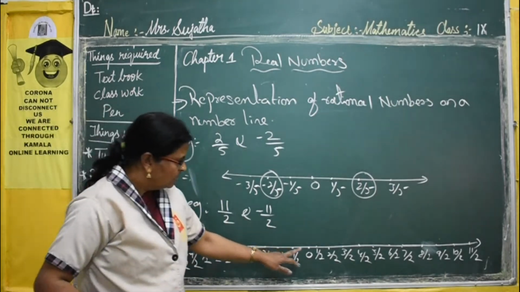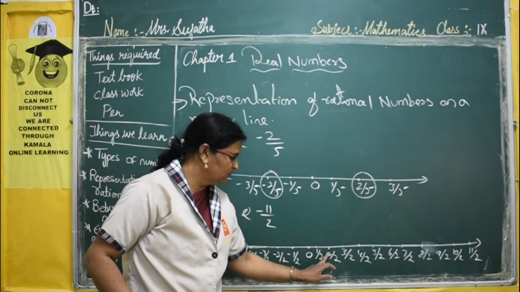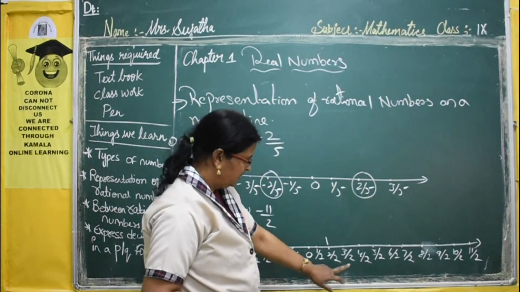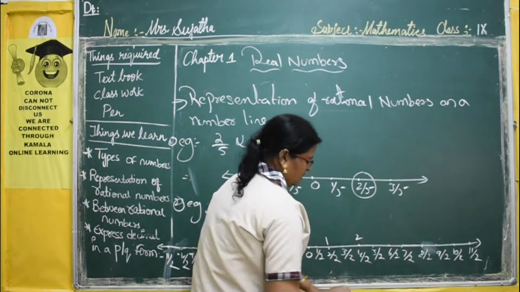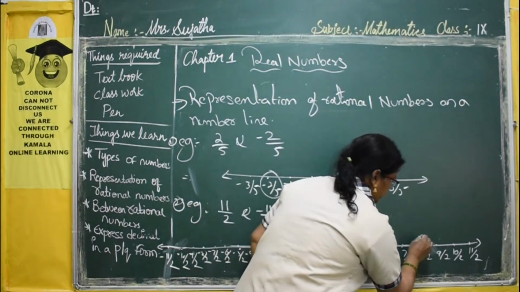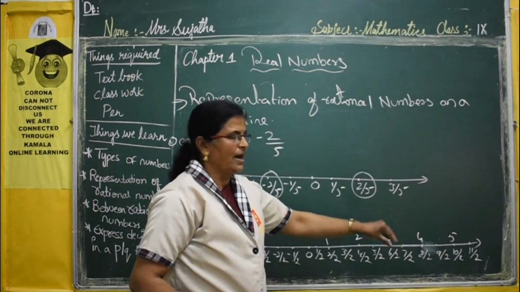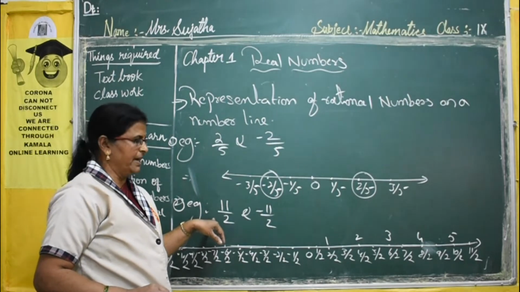See here, 0 after 0, 1 by 2. So, 2 by 2 is nothing but 1, no? So, here you have to write 1. Here, 4 by 2 is nothing but 2. Now, 6 by 2 is nothing but 3. 8 by 2 is nothing but 4. 10 by 2 is nothing but 5. So, 5 and 1 by 2 is the mixed fraction of 11 by 2.